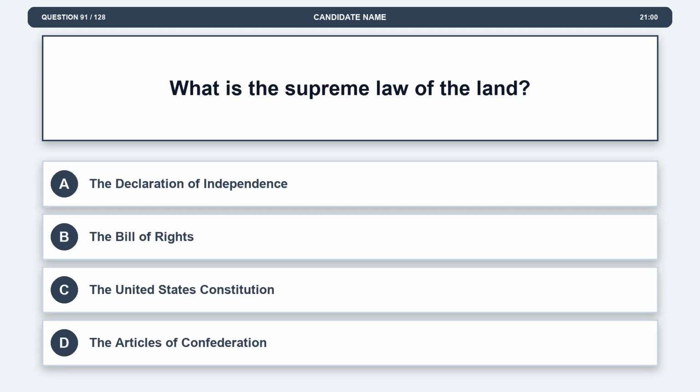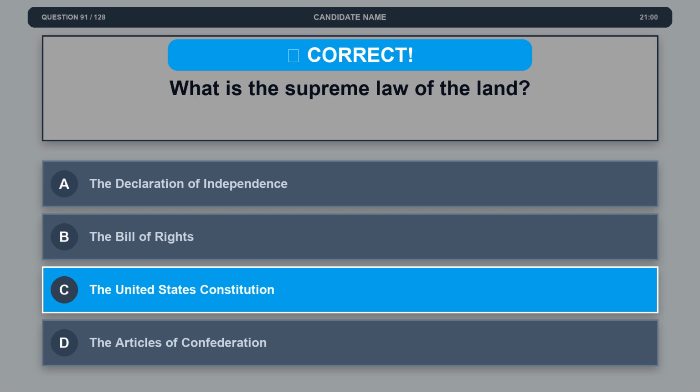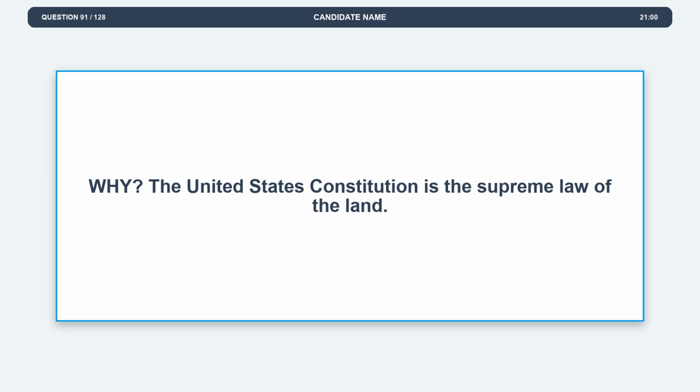Question 91. What is the supreme law of the land? Option A, the Declaration of Independence. Option B, the Bill of Rights. Option C, the United States Constitution. Option D, the Articles of Confederation. The correct answer is option C, the United States Constitution. Explanation: the United States Constitution is the supreme law of the land.